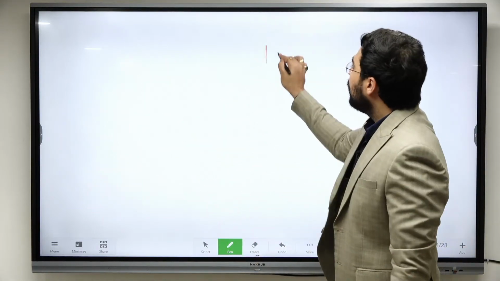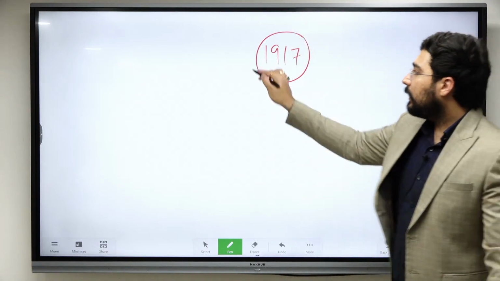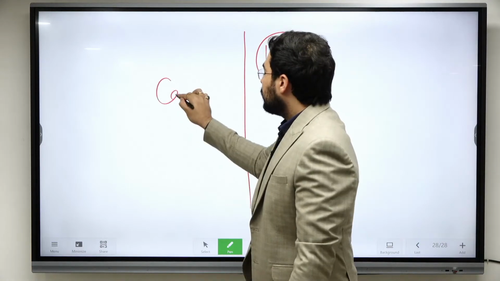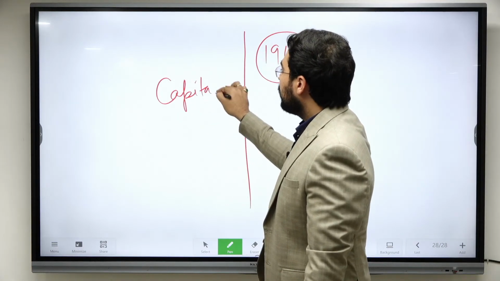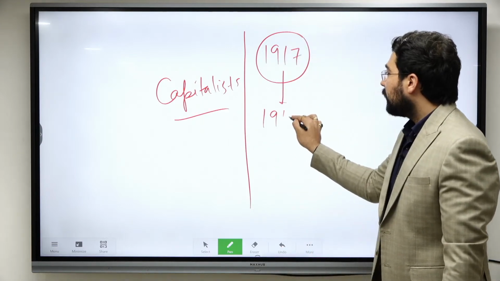When we say how the world was now getting divided into capitalist and communist, capitalist were the majority of the countries. Here we see the countries which matter.